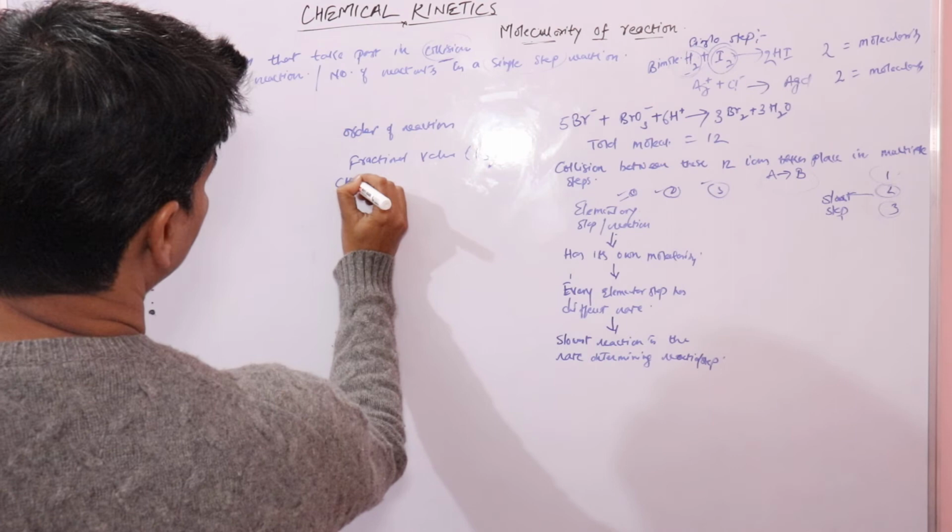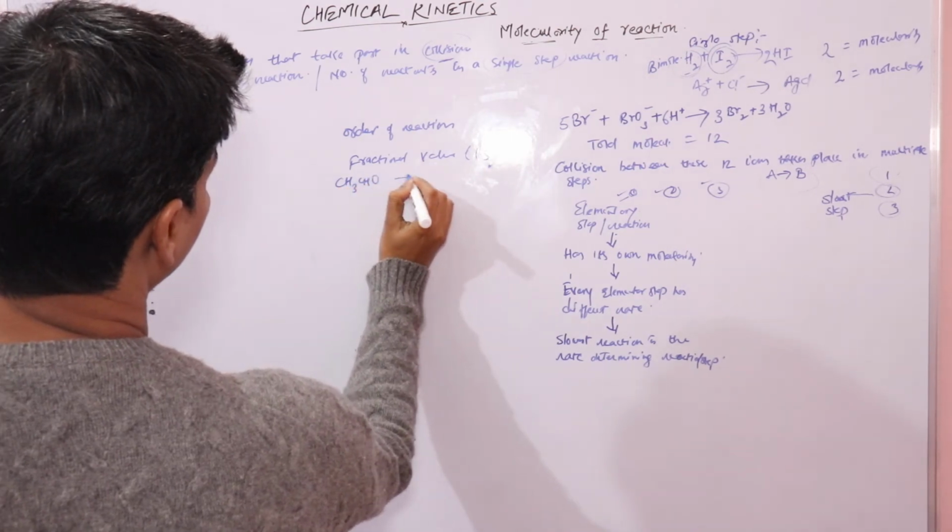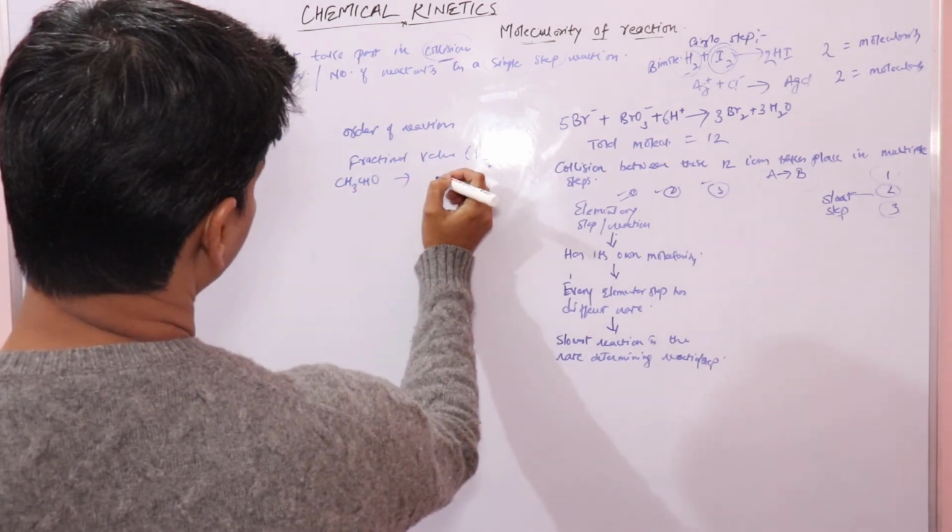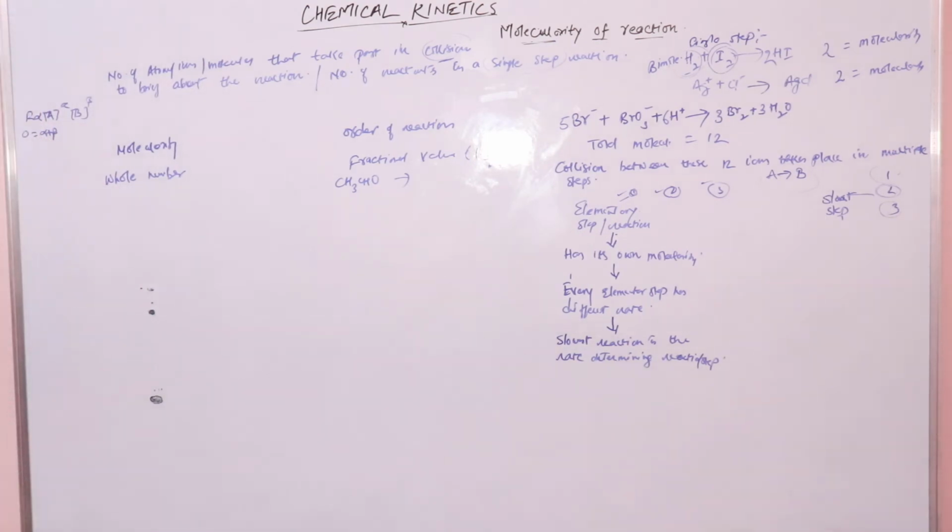If you remember the dissociation of acetaldehyde, the order is 1.5 for this reaction.